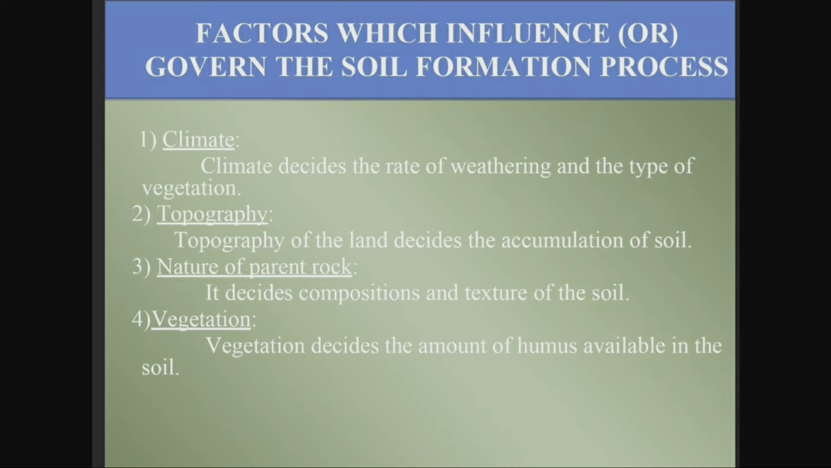The first one is climate. Climate decides the rate of weathering and the type of vegetation. Next one is topography. Topography of the land decides the accumulation of soil. What is topography? Topography is landscape. That is, the word depicts the shape and features of the land surface.